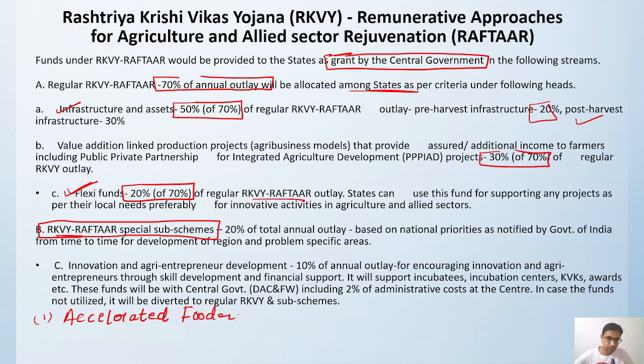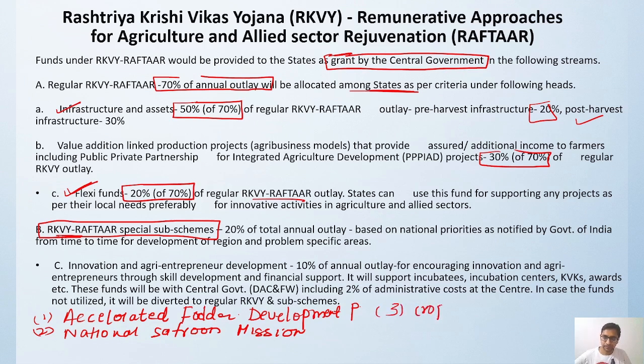Second is the National Saffron Mission. Then we have the Crop Diversification Program. Fourth, reclamation of problem soil.